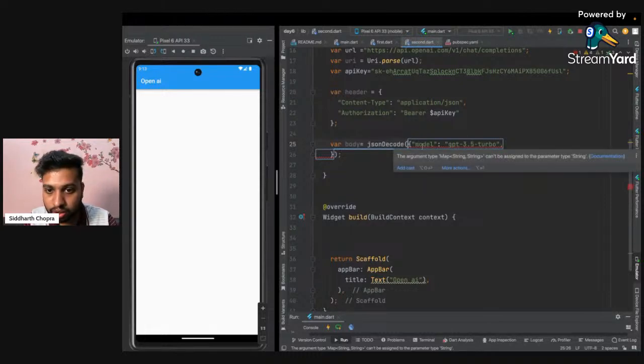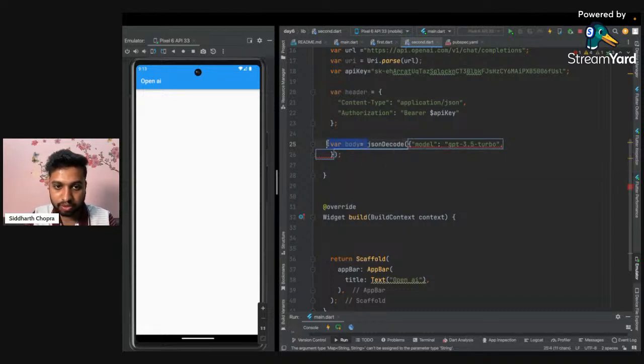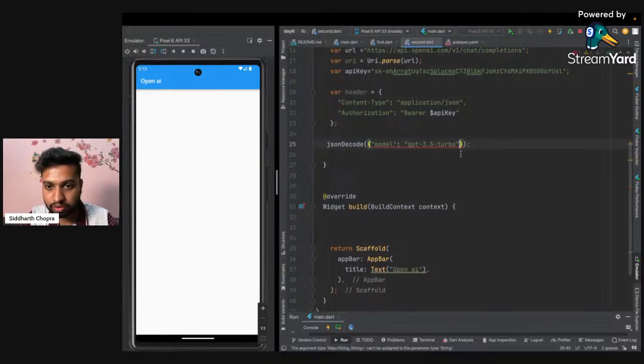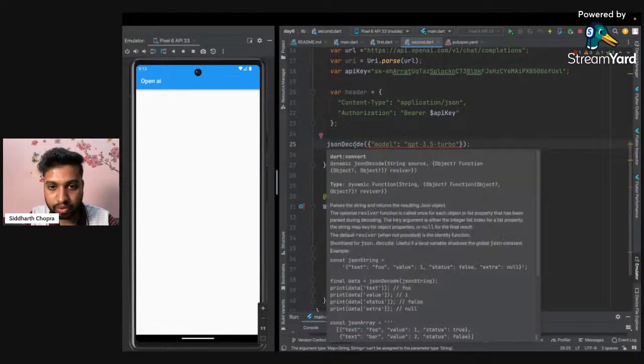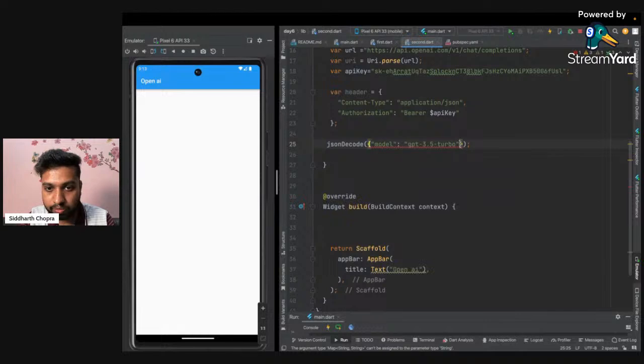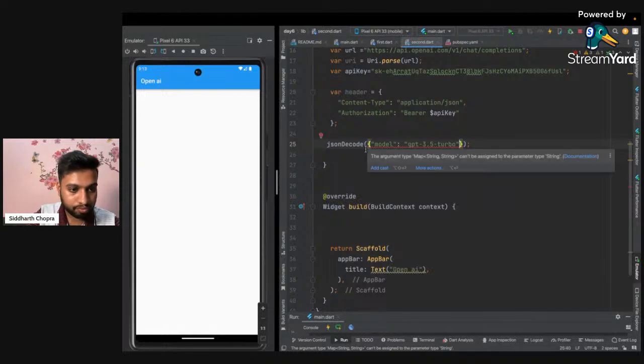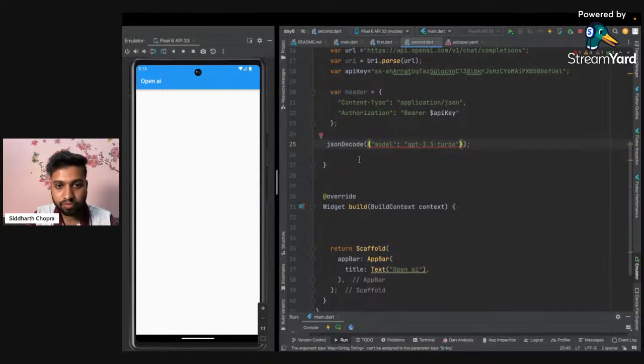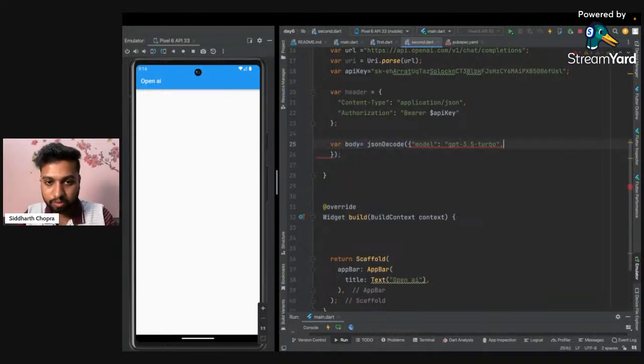The argument type map string can't be assigned to the parameter type string. Okay, let me just remove this. JSON decode. Why is it taking it as a string? You should take it as... okay. So everything was perfect here.